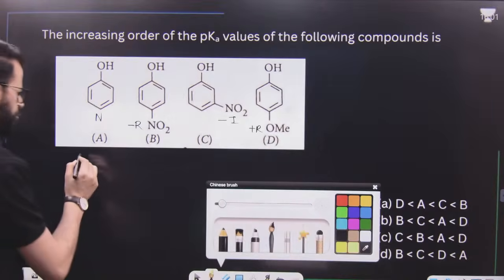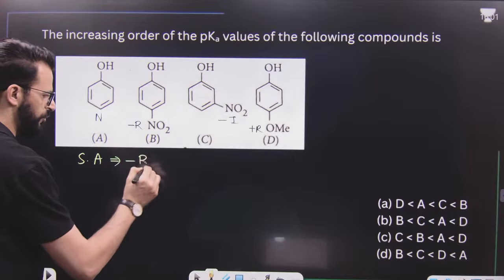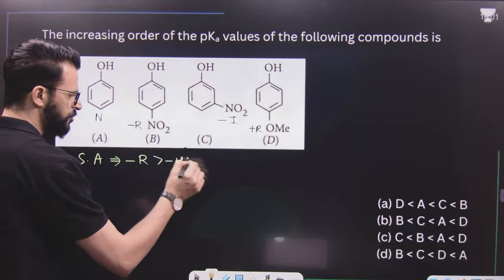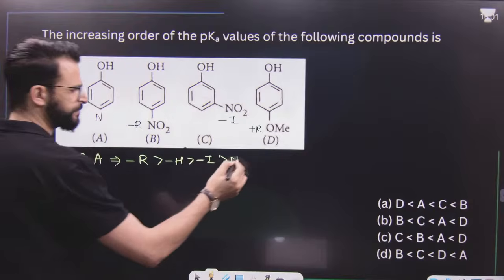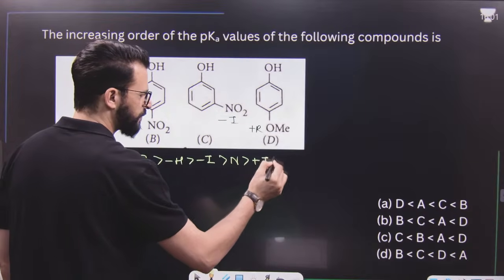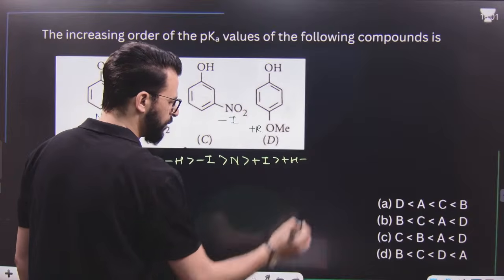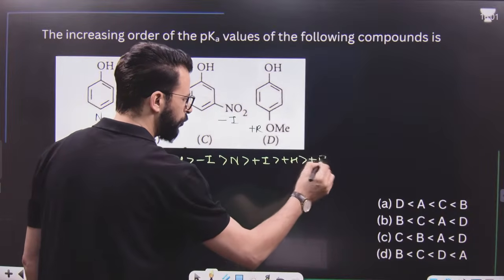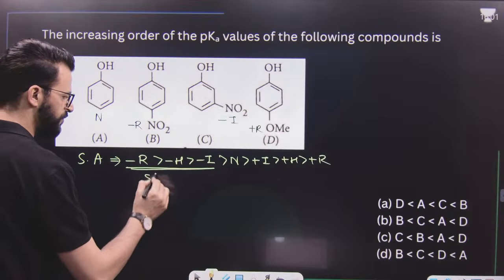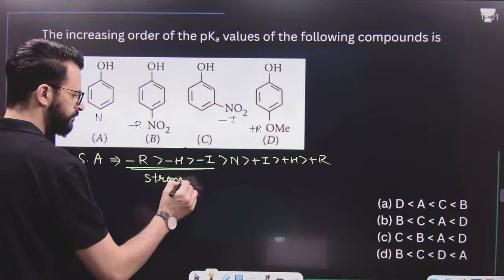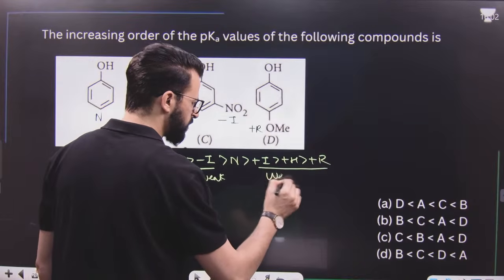Now, whenever you have to find the strength of acid, first you have to write down minus R, then minus H, then minus I, then that species which does not show any effect. After that, it is plus I. After that, it's plus H. After that, plus R. But if these groups are more than one, then you have to write the strong one first and then the weak one. Similarly here, you have to write the weak first and then the strong.